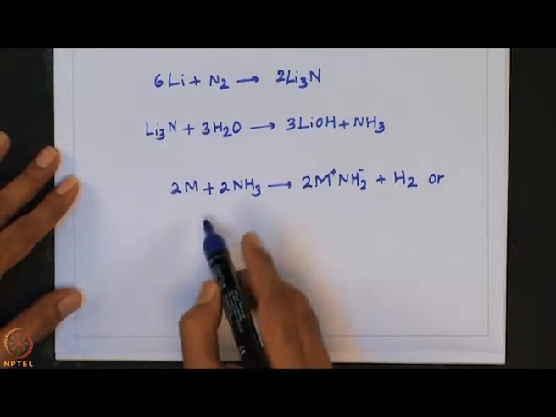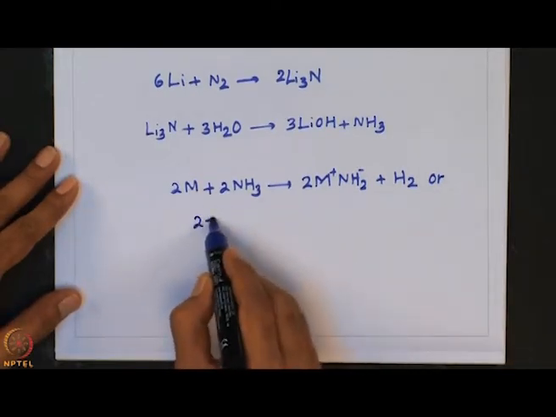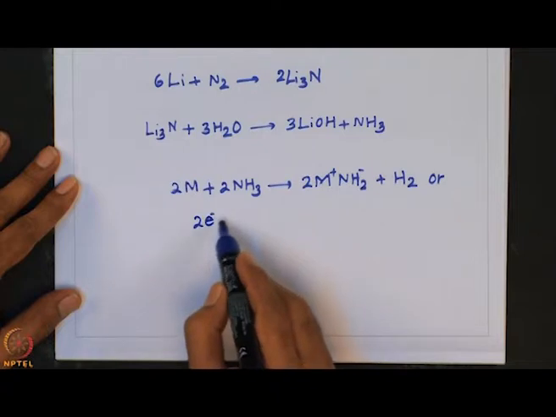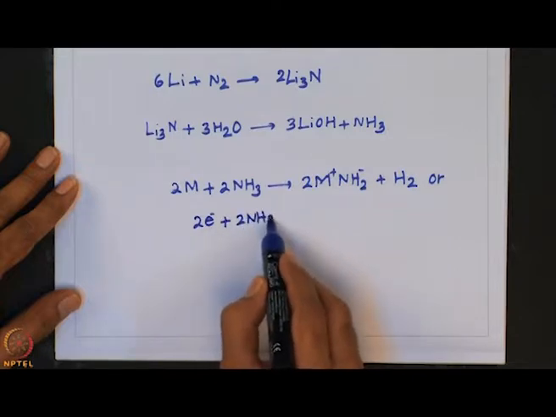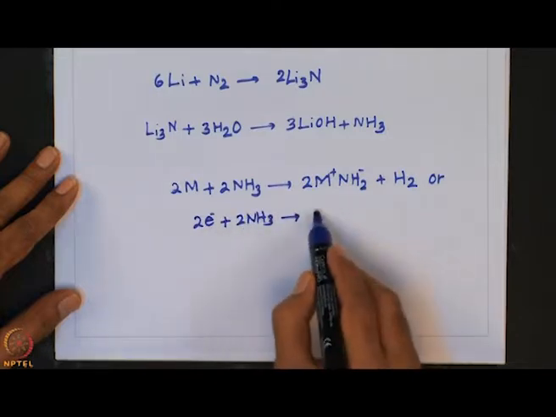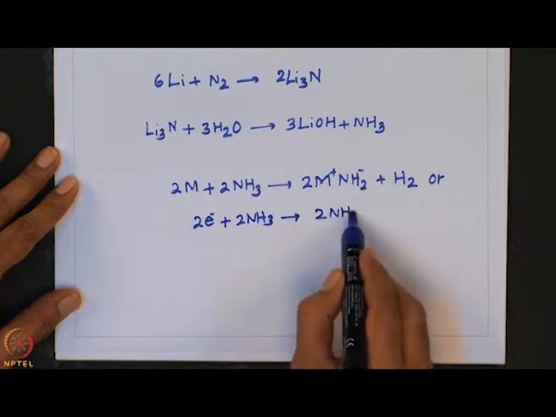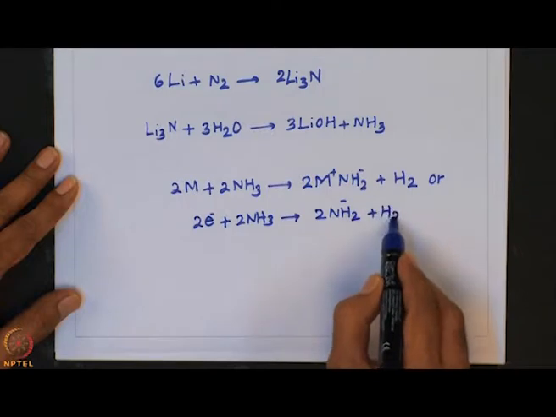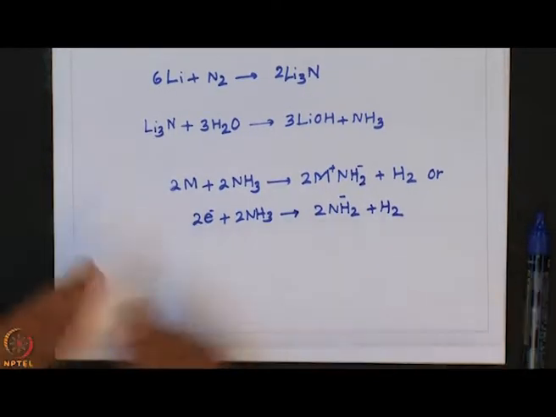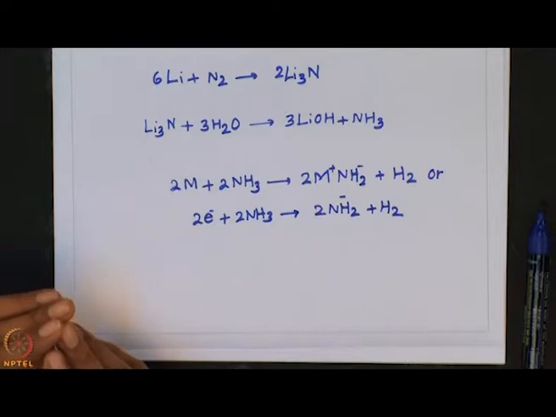What actually happens here can also be written in this fashion: two electrons, when they are leached out from alkali metals, interact with ammonia to form amide ions, plus H2 is liberated. As I mentioned, this sodium amide can deprotonate if the H is sufficiently acidic in an organic molecule.